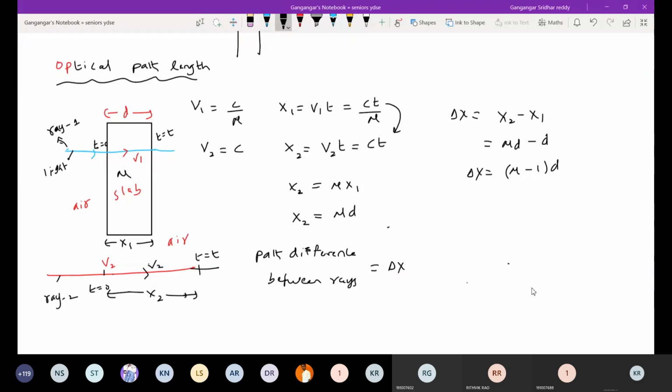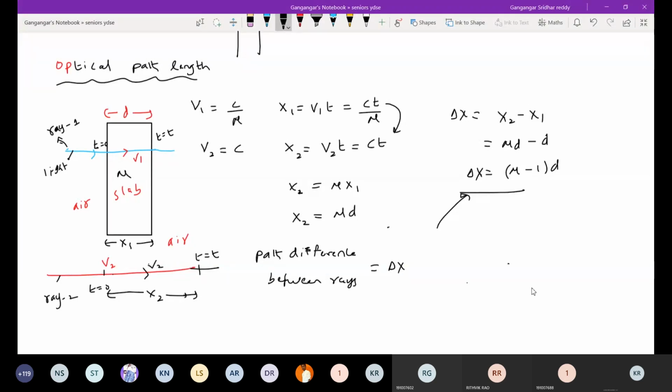So what if I want to introduce a path difference between the rays? What shall I do? Just bring a slab of thickness d of refractive index mu in the path of one of the rays. Then the two rays will encounter a path difference that we can calculate by this formula. Here d is the thickness of the slab, that I indicated in red color.